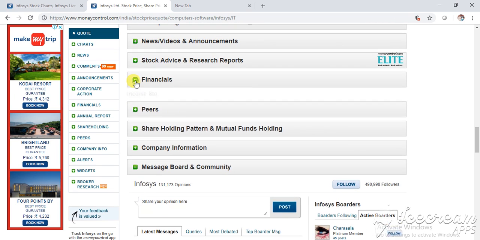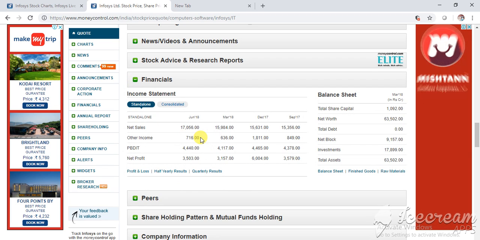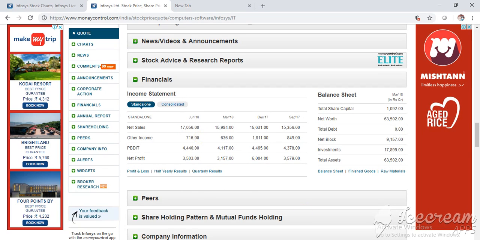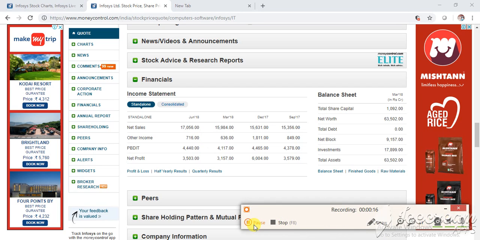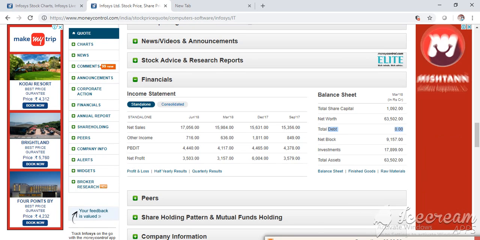Next part is financial. So financial is everything. They will tell you how much loan they have taken, what is the net worth of the company, how they're performing, and what is going to be the future. So the most important thing here is debt. Debt means how much loan they have.